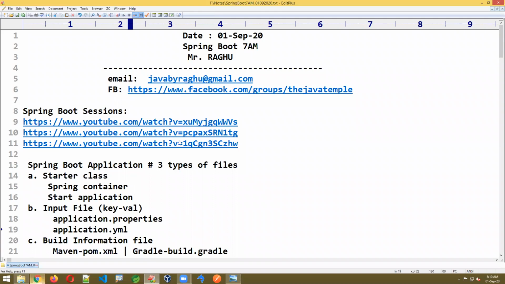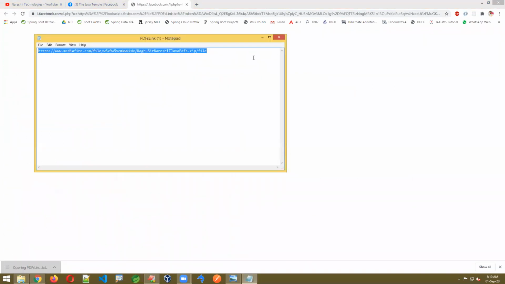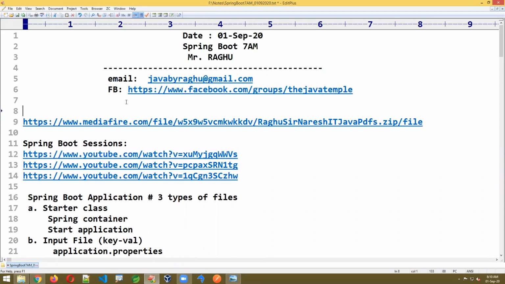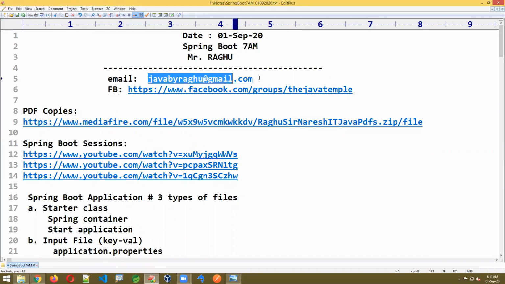Or else you can just go to the Facebook group, the announcement is there. Click on the PDF links, and you can get it. If you click on the PDF link, it will start to download, and there one link is there, with all the PDF materials. Whether you join or not, that's your interest here. PDF copies: Hibernate is there, advanced Java is there, Spring Boot, web services. All material, Java real-time tools, everything is there. I'll share here. You can download and practice. If you have any questions, you can send an email to me, Java by Raghu. We'll do all those things in parallel also in the class.